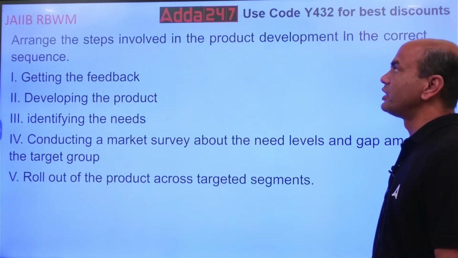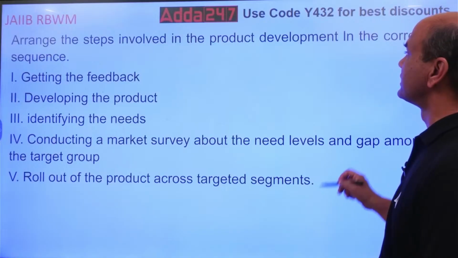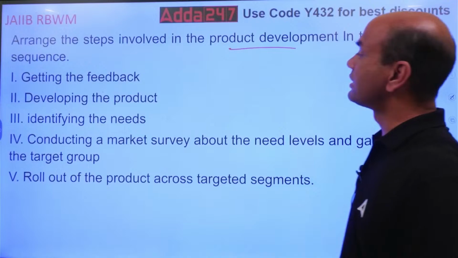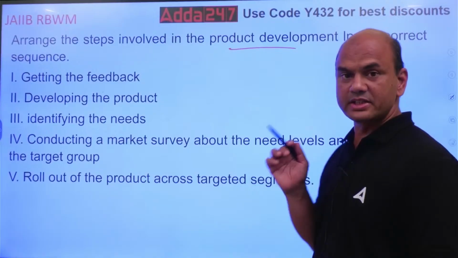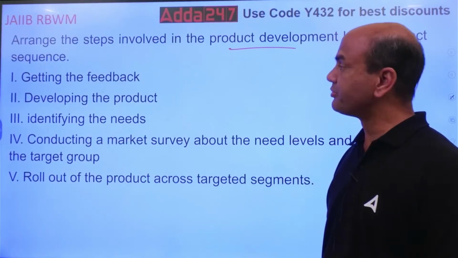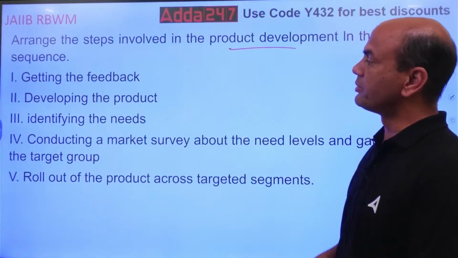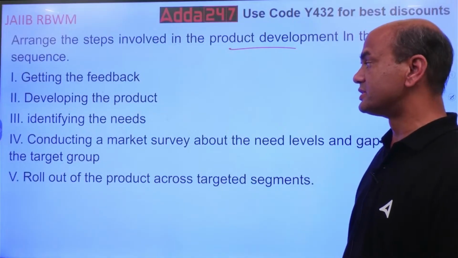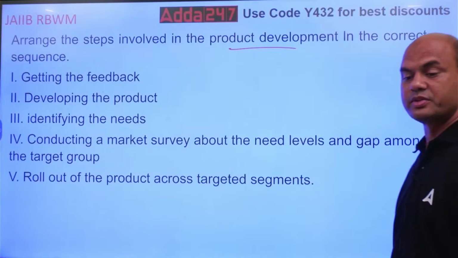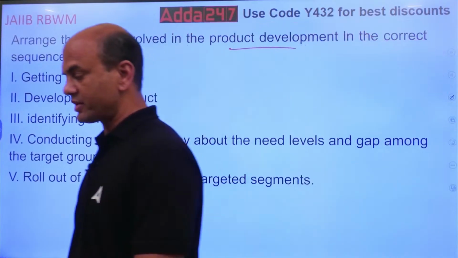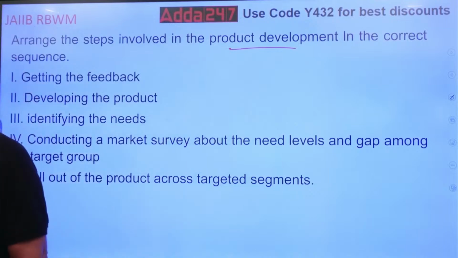Arrange the steps involved in product development in the correct sequence. Now, the product development process in the correct sequence. First, I'll give you the steps. You arrange them first in the comment section. Let me see. The steps are: giving the feedback, developing the product, identifying the needs, conducting a market survey about the need levels and gap among the target groups, and rolling out the product across the targeted segments. Now think, which one will come first, which one will come last?